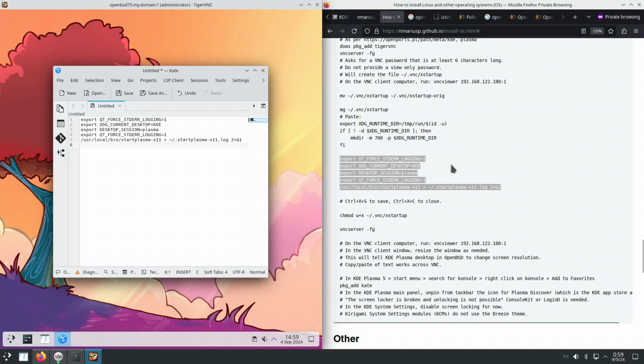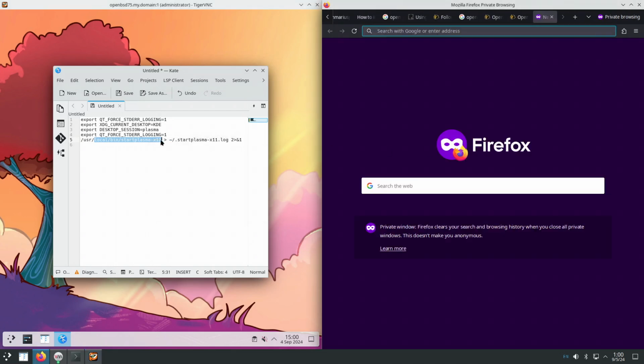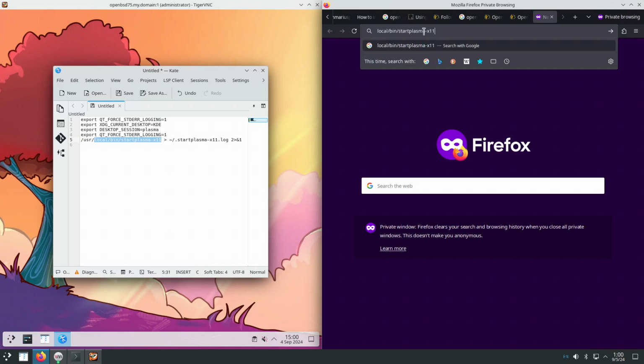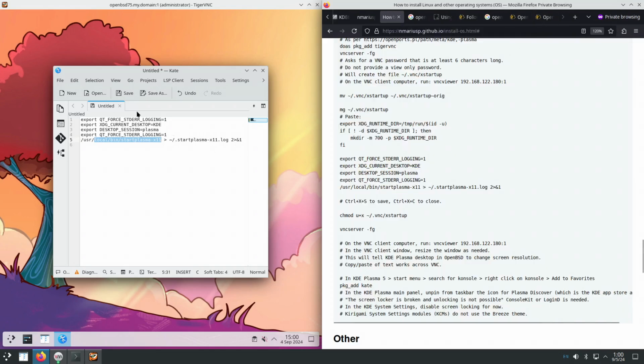It does from the host to the guest, or from the VNC client to the VNC server. And now the other way around, from the VNC server to the VNC client, it does. So no need to install a web browser inside of the virtual machine.